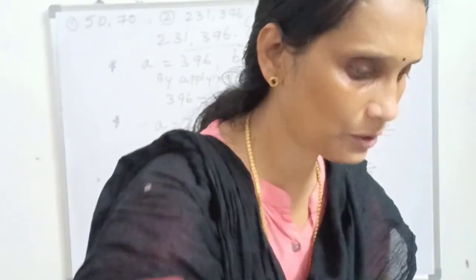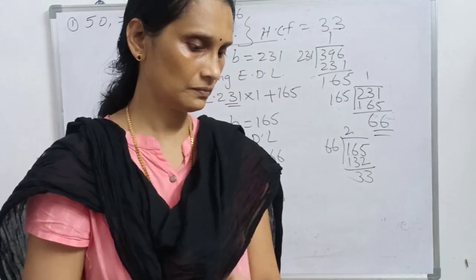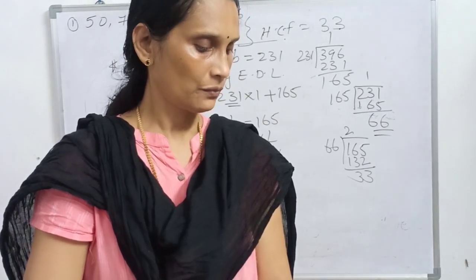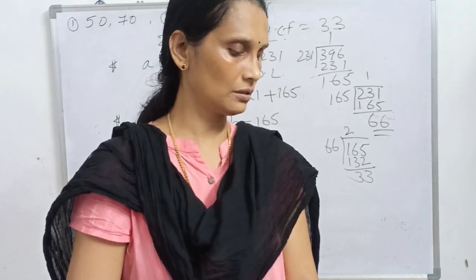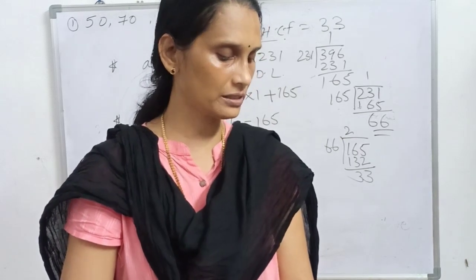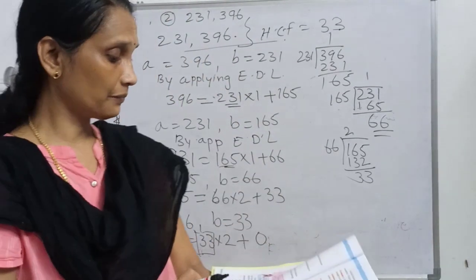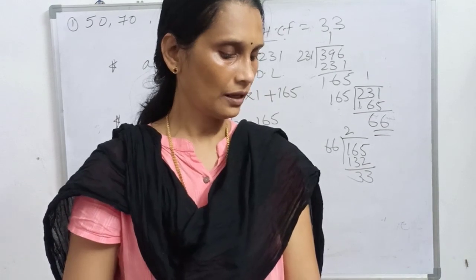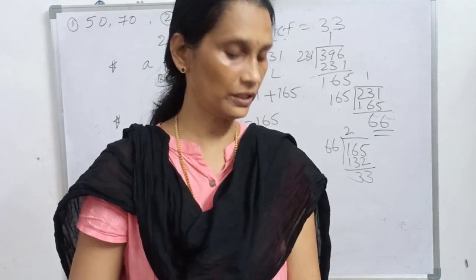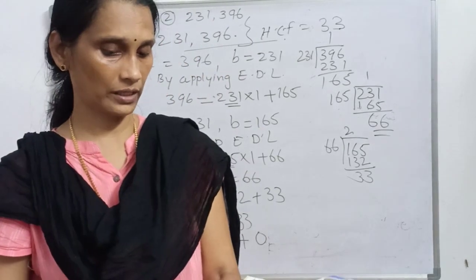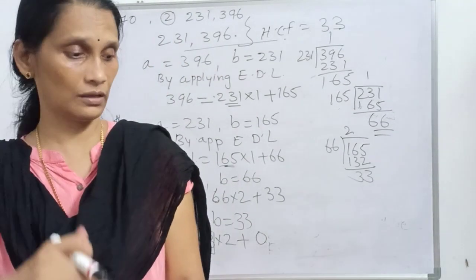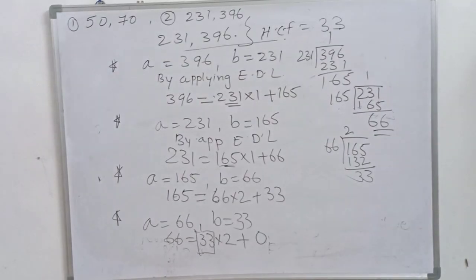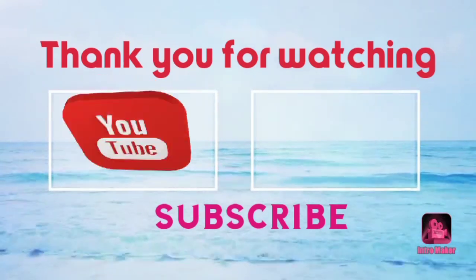There are many problems in that exercise, and some you can do as homework. Find the HCF of the following by using Euclid's division lemma: 50 and 70, which we have already done. Again there are 96 and 72, 300 and 550, and 1860 and 2015, which you have to do as homework. Okay, the remaining questions we will learn in the next class. Okay, thank you.